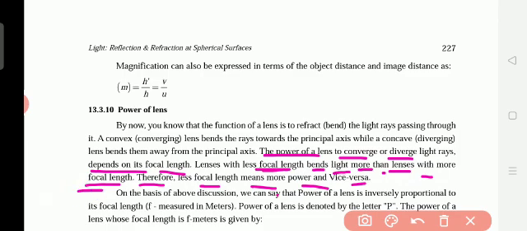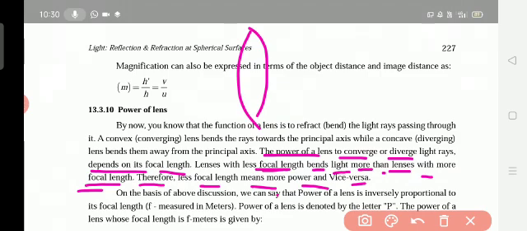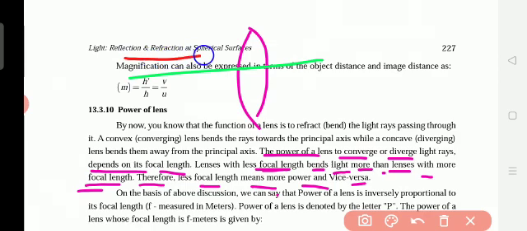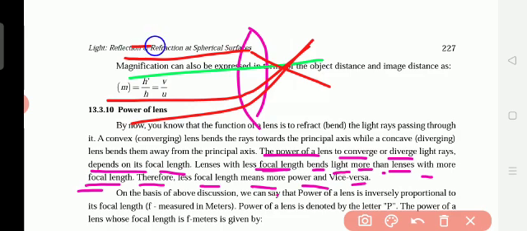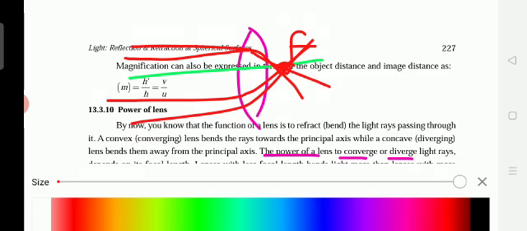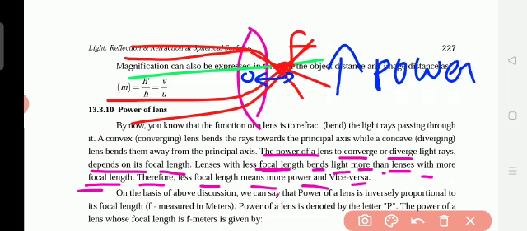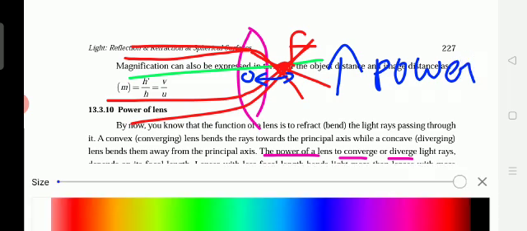Okay, so here, for example, we take the convex lens. This is the principal axis, and we are taking the rays coming in, like this, meeting at one point. So they are meeting at the focal point. This is the focal length and this is the optical center. From this optical center to the focal point, if the focal length is less, it has more power. Okay, so for example it is like this.